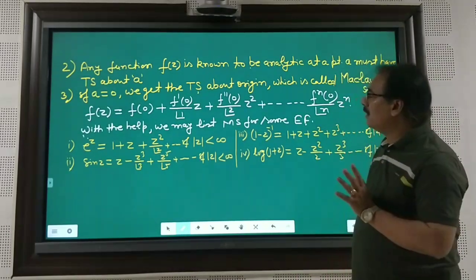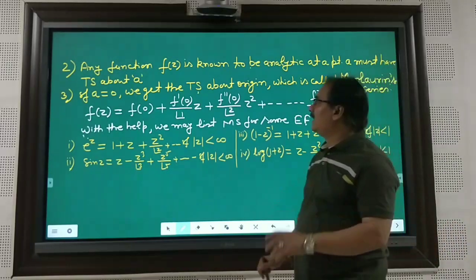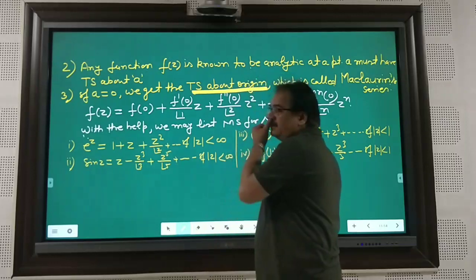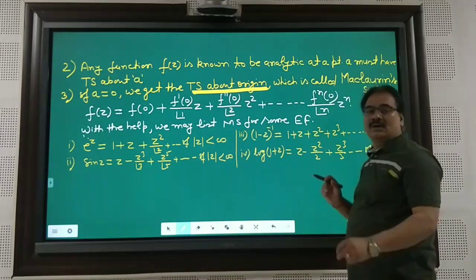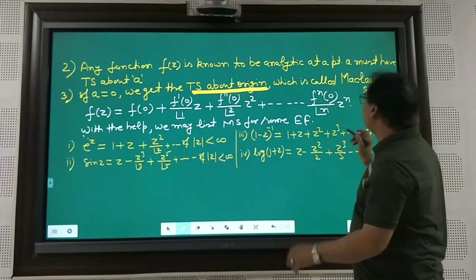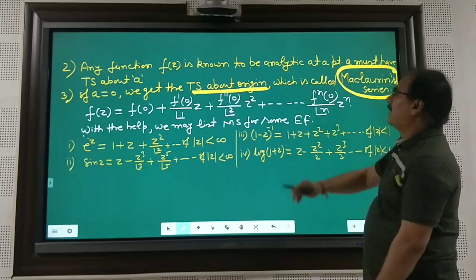So this is also the point to remember. And if a is 0, then we get the Taylor series about the origin. The Taylor series about the origin has a very special name and huge application in mathematics, which is known as the Maclaurin series.